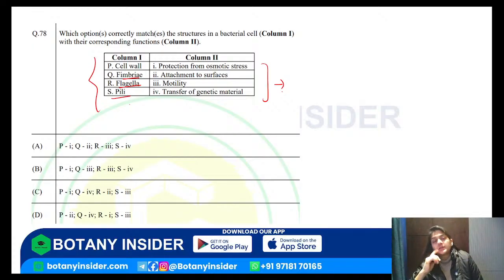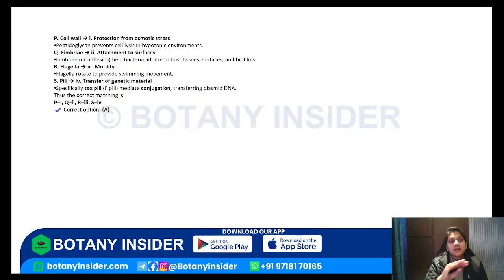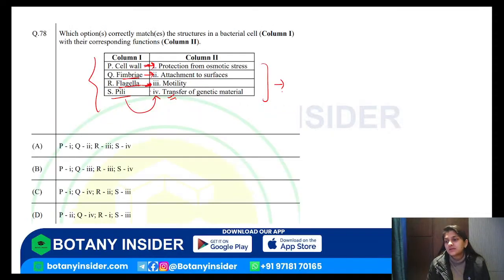Right, so what will be the function of your pili? It is transfer of genetic material, right? Flagella is majorly motility. Cell wall is majorly your protection from the osmotic stress, and fimbriae is attachment to surface. So it is given in the exact same order itself. So A, B, C, D, like P1, Q2, R3, S4. So A is the correct answer. No change, no alteration, same. A is the correct answer for this particular question. Understood, everyone? Yes.